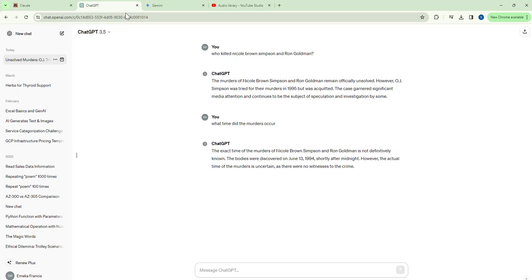Well, okay, that's also not a bad answer. It didn't go through the evidence. It just stated the facts. The body was found on June 13th. There were some estimates, but it's not known. And also, keep in mind, I'm using ChatGPT 3.5, not GPT-4. I don't know how up-to-date this data is, so this might not be the best one to be testing this against. So let me really just do Gemini and Claude for now.